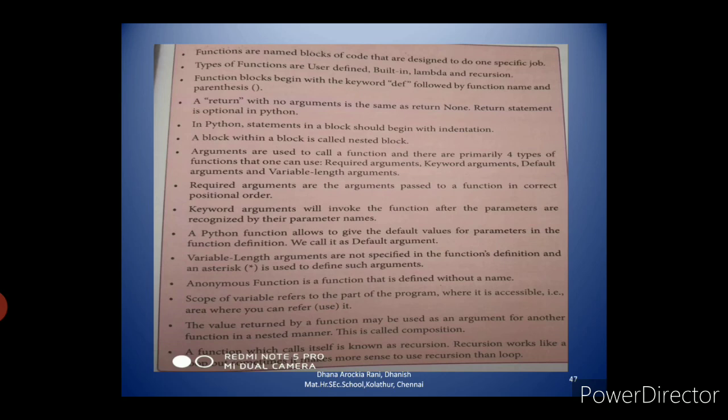An anonymous function is a function that is defined without a name. These anonymous functions are called lambda functions. Scope of a variable refers to the part of the program where it is accessible, that is, the area where you can refer to or use it. Here we have two types of scope: local scope and global scope. The value returned by a function may be used as an argument for another function in a nested manner. This is called composition, so the functions are combined with one another.